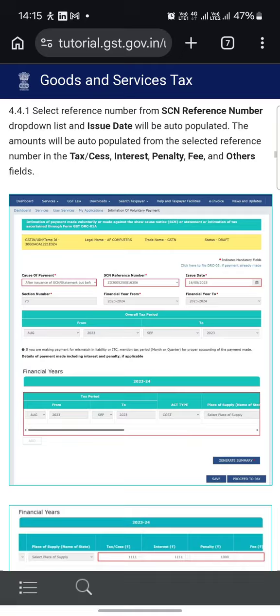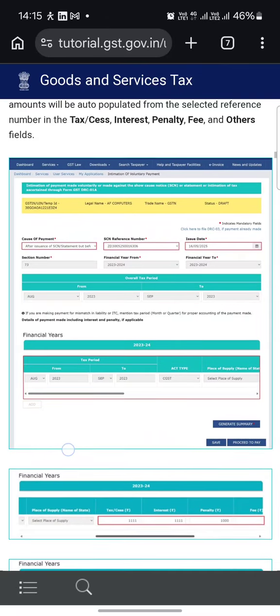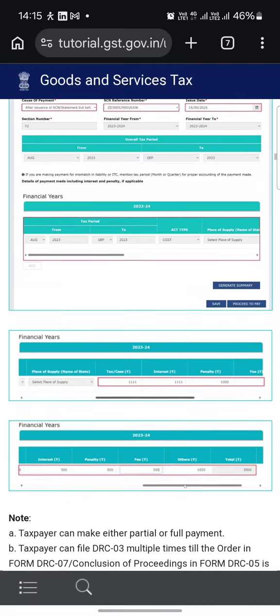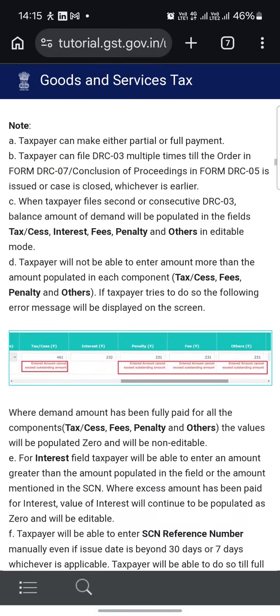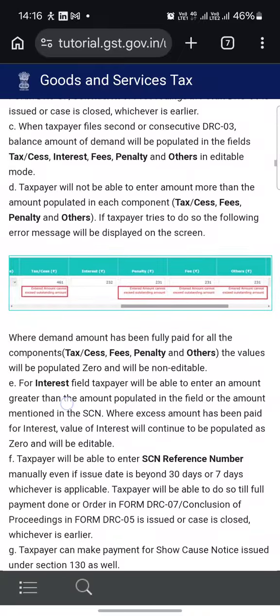Select the reference number from the SCN reference number drop down list, and the issue date will be auto populated, and the amount will be auto populated from the selected reference number in the tax, interest, penalty, fees and other fields. Taxpayer can make either partial or full payment. Taxpayer can file the DRC03 multiple times till the order in form DRC07 or conclusion of the proceeding in form DRC05 is issued or the case is closed, whichever is earlier.